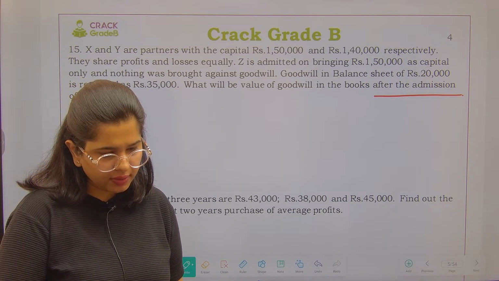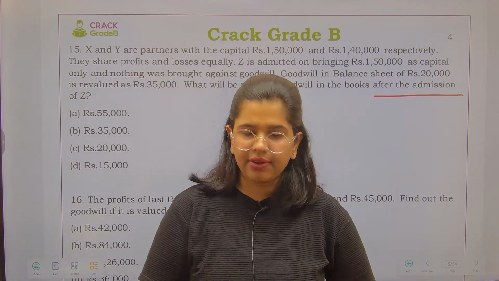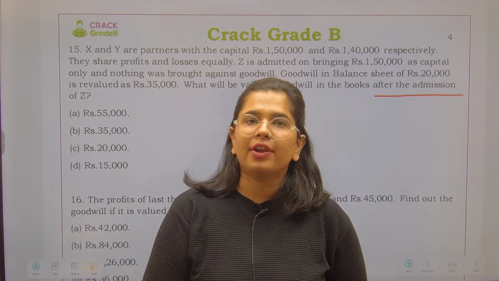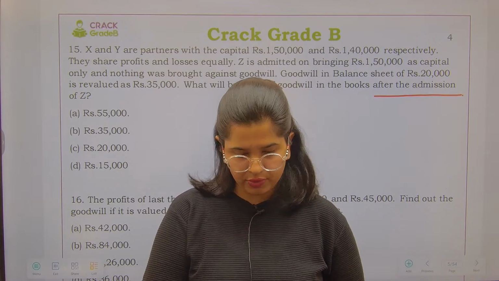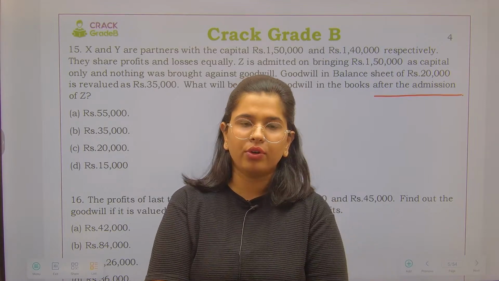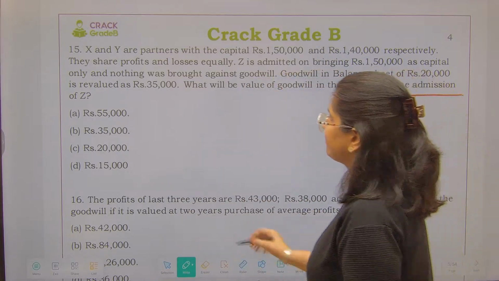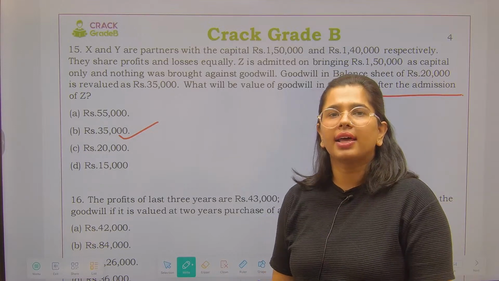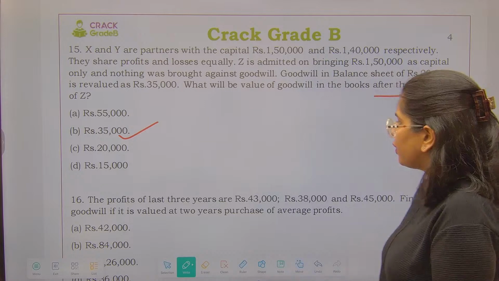Question number 15. See, what happens is, in relation to Goodwill, if there is a new partner who has entered and you have revalued the Goodwill, it is going to be shown as 35,000. ठीक है, आपकी revalued amount of Goodwill ही वापस show किया जाएगा. That is 35,000. Irrespective of whatever he might have brought, अगर आपकी Goodwill revalue हुई है, then show it at the revalued figure.